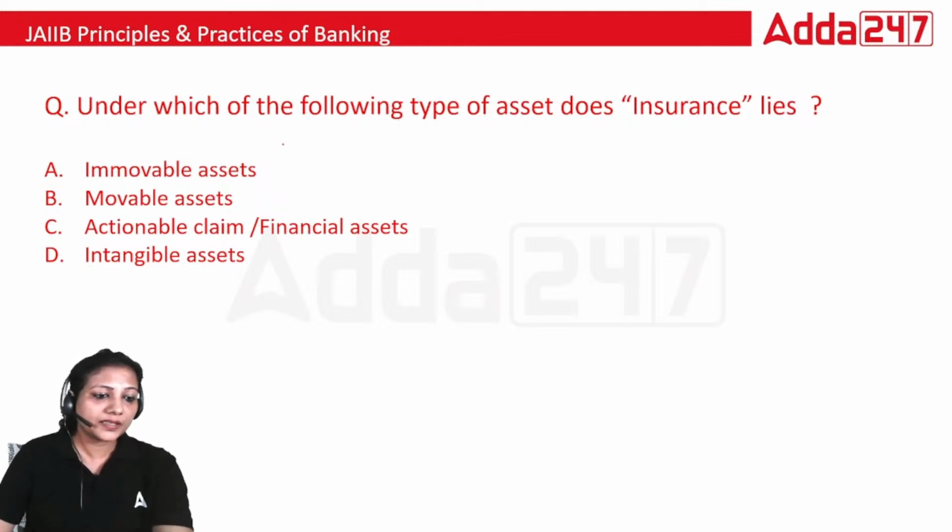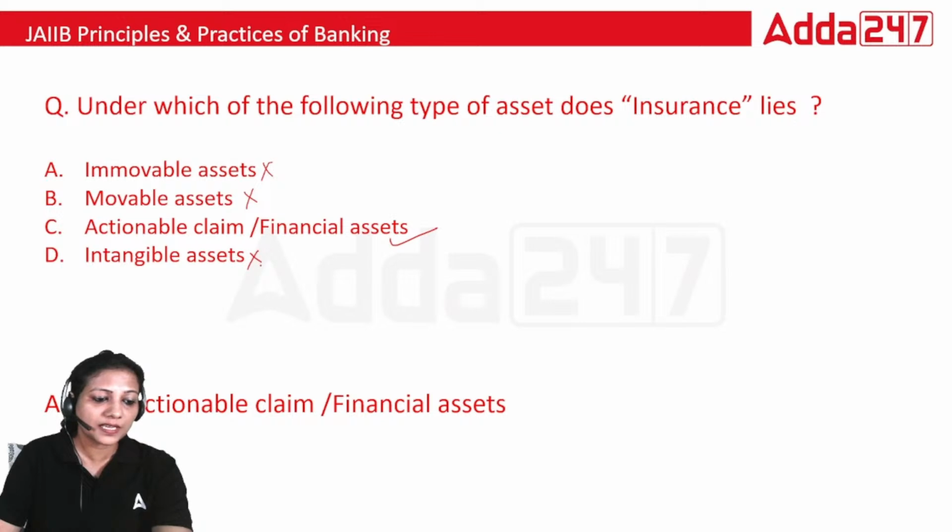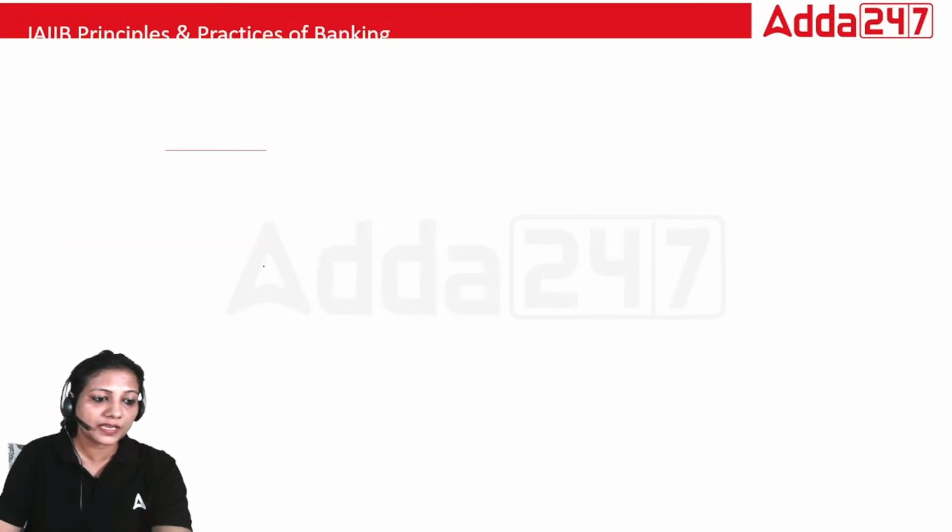It is very clear that this is not an immovable asset. Again, this is not a movable asset. Insurance is an actionable claim or financial asset. It is not an intangible asset. So the right answer is C, actionable claim or financial asset.